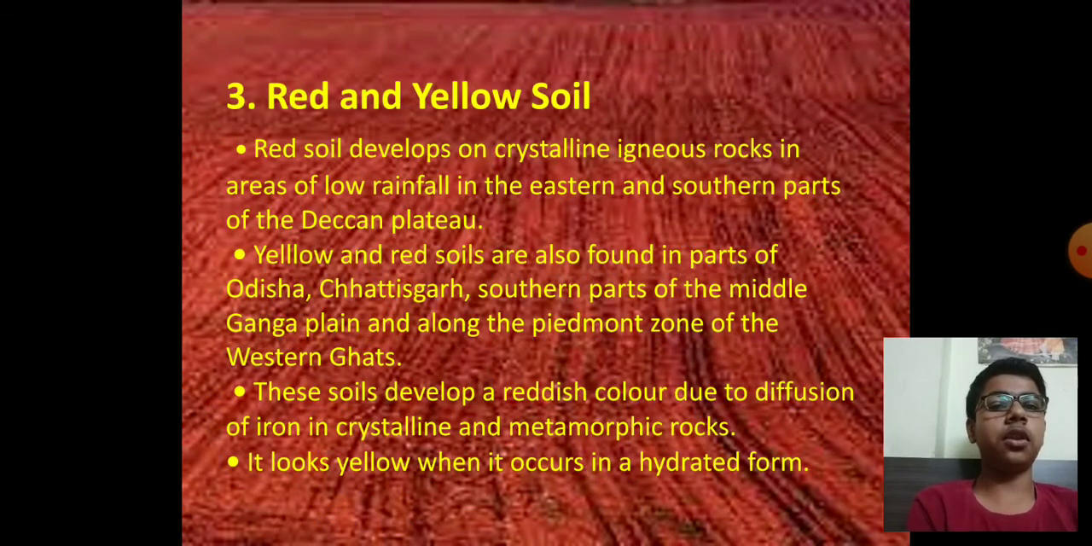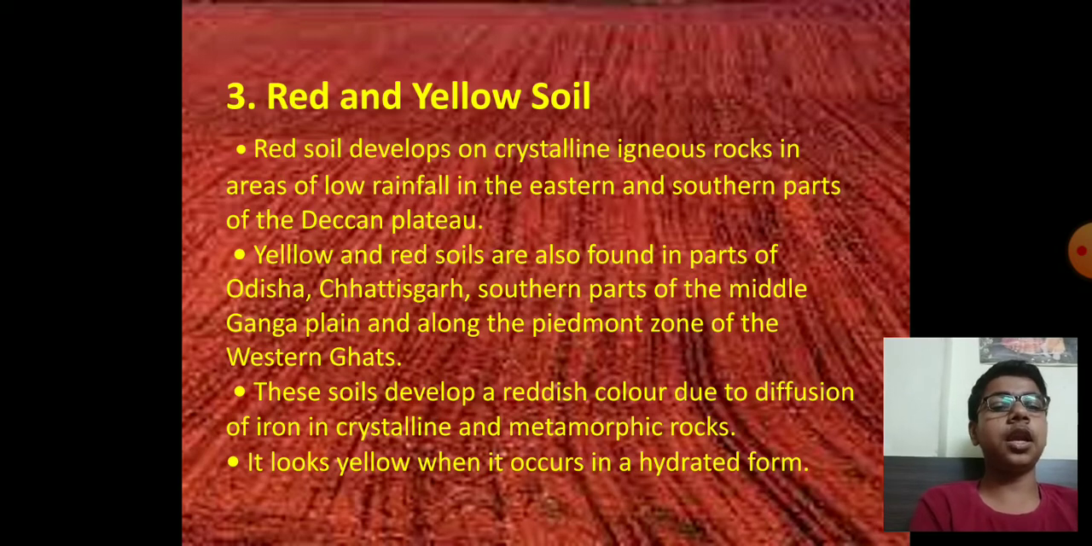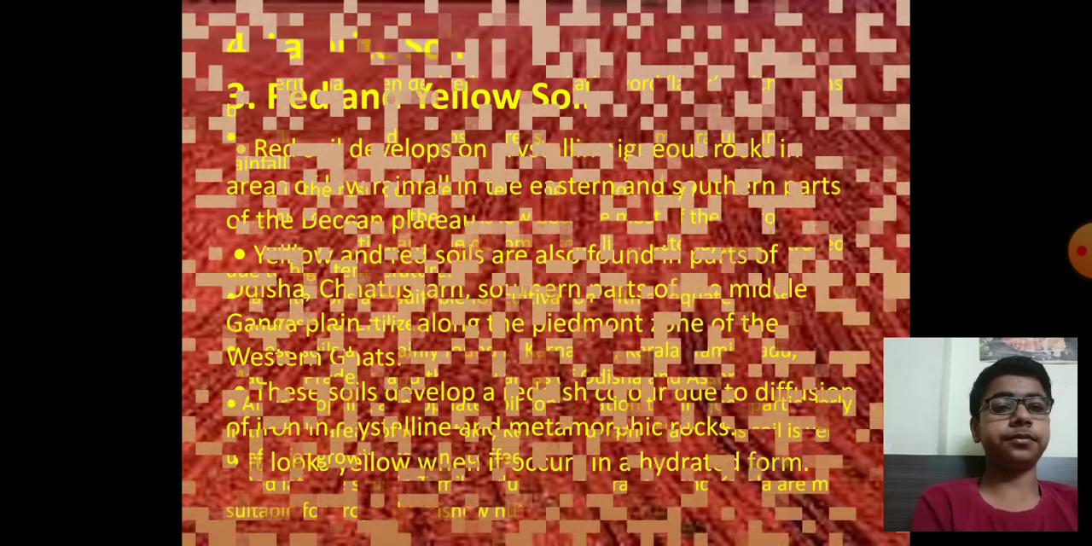Red and yellow soil. Red soil develops on crystalline igneous rocks in areas of low rainfall in eastern areas. Yellow and red soils are also found in parts of Odisha, Chhattisgarh, southern parts of the middle Ganga plain, and along the Piedmont zone of the Western Ghats. These soils develop a reddish color due to diffusion of iron in crystalline and metamorphic rocks. It looks yellow when it occurs in hydrated form.